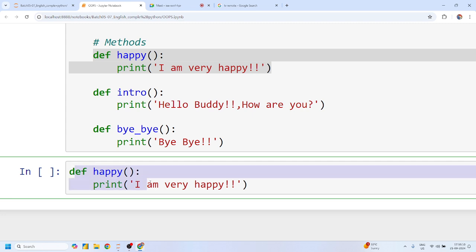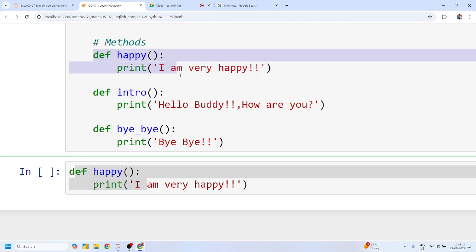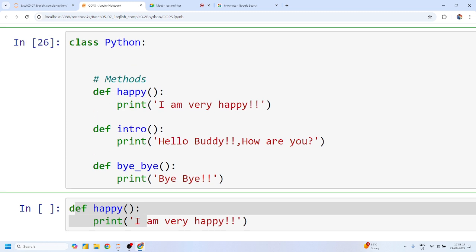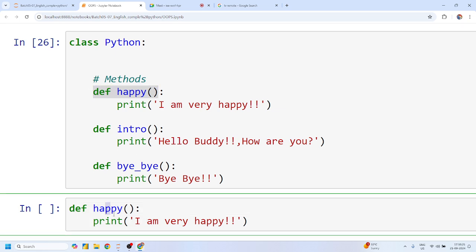We know the difference between this happy function and these happy methods. What exactly is the difference, since all these functions are similar in nature? So why do we call this a method and this one a function? Let me know what the difference is. Because the above one is under the class Python, so we'll call it a method.